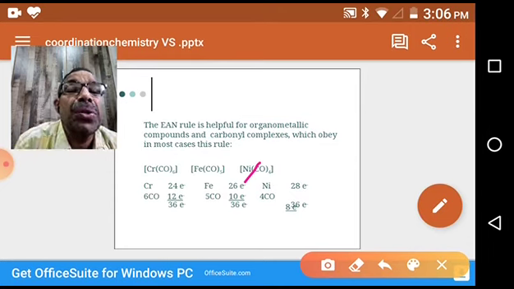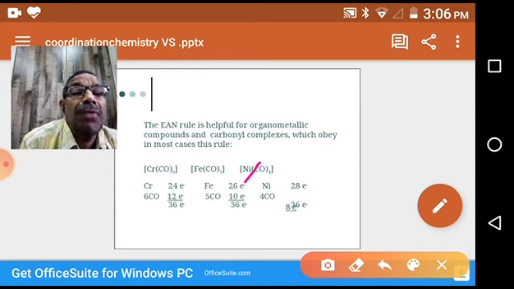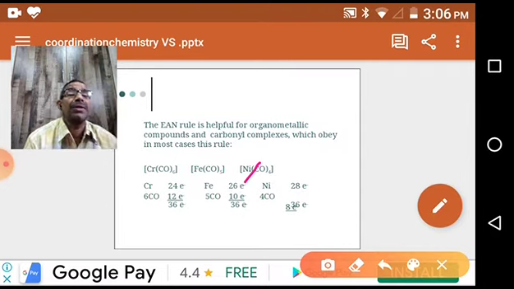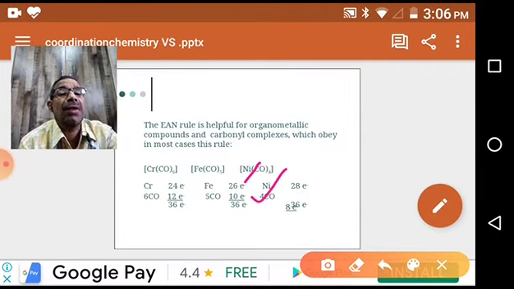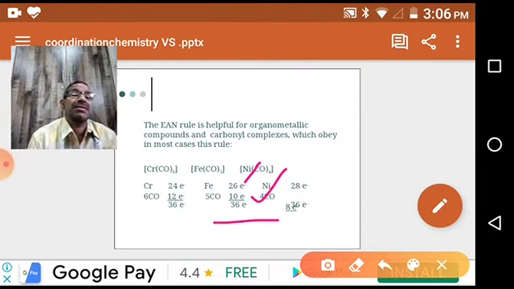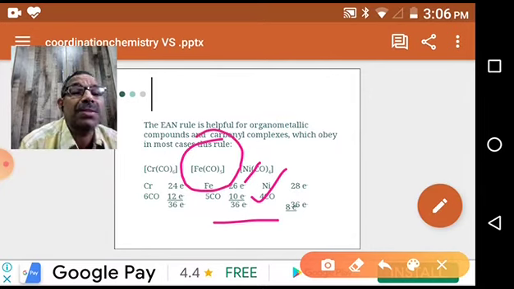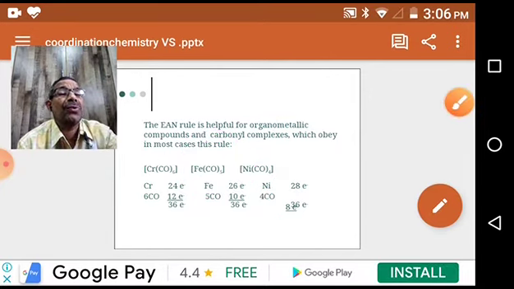It is donating 2 electrons to the central metal atom by forming coordination bonds. So coordination number is 5, 5 into 2 is 10. So 26 electrons and 10 electrons, by adding these two we get 36. 36 is the krypton atomic number, which is stable. That's why this complex is also stable. Actually, it's a stable complex. So this is the calculation of effective atomic number.